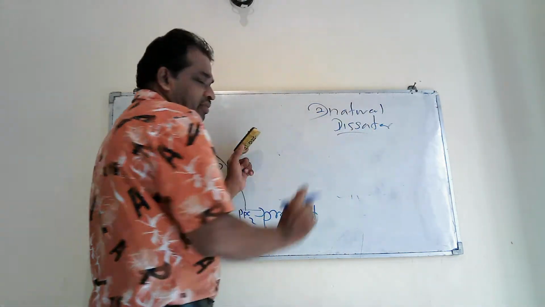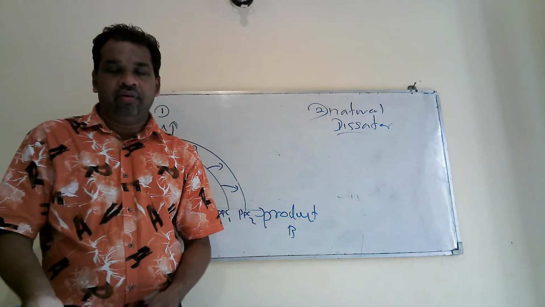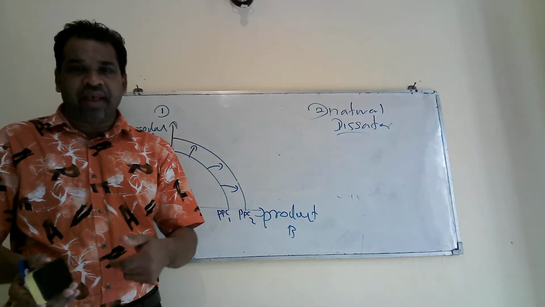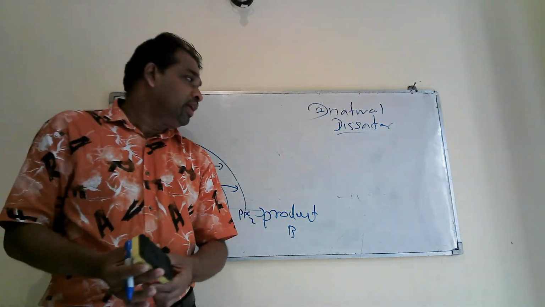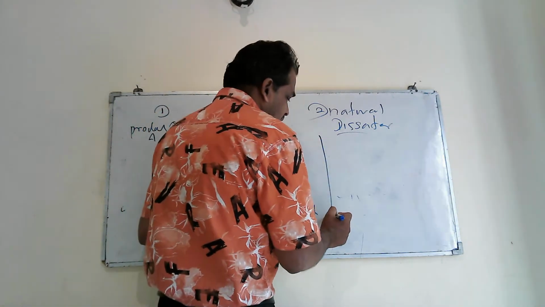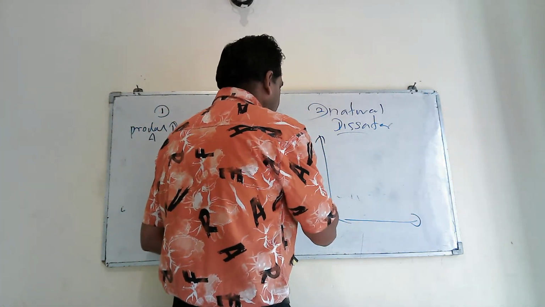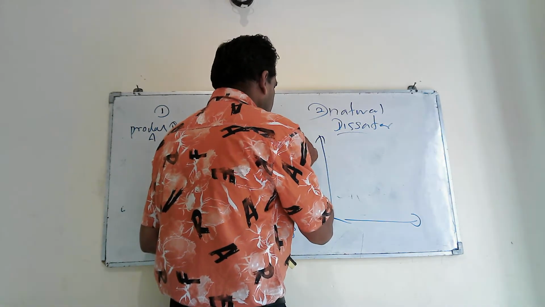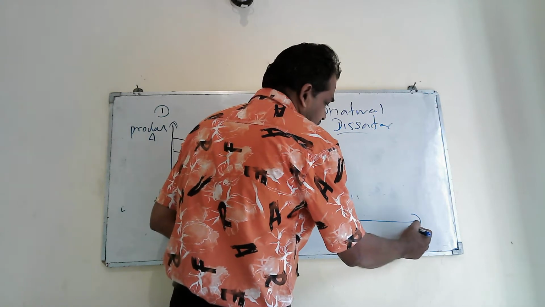Because of natural disaster, they have mentioned that destruction of capital resources. You know, we use capital resources to produce other goods and services also. Therefore, if there is any decreasing capital resources, then what will happen to country's production?